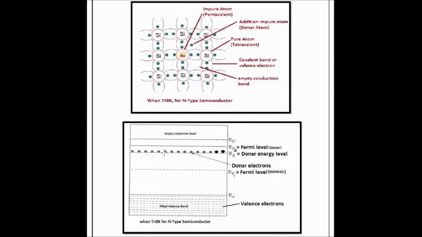When the temperature reaches the maximum, all the electrons in the valency state or in the donor energy level go to the conduction band. When the electrons completely reach the conduction band, we can see here the hole concentrations are more. Here also the hole concentrations are more. So these two levels are equal.